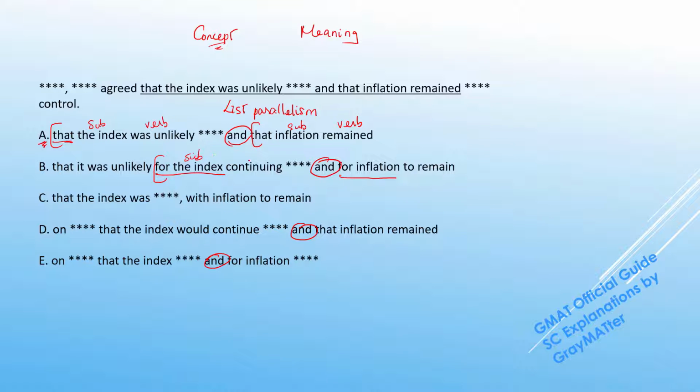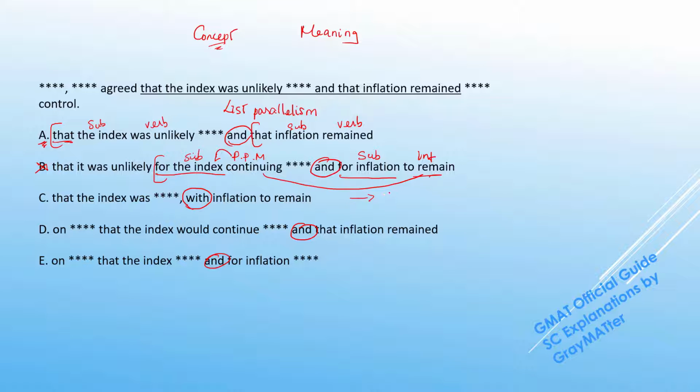So we have a subject and continuing, which is a present participle modifier for the index, and after for inflation, which is the subject here, we have to remain, which is an infinitive. So the subject part is fine, but the present participle and the infinitive, they are not parallel. We can eliminate B.